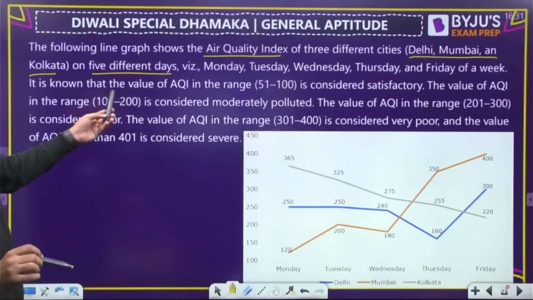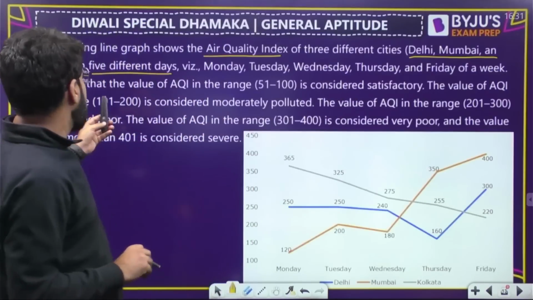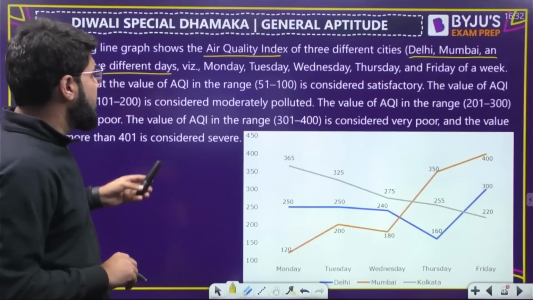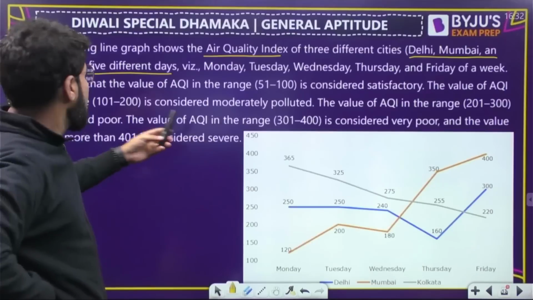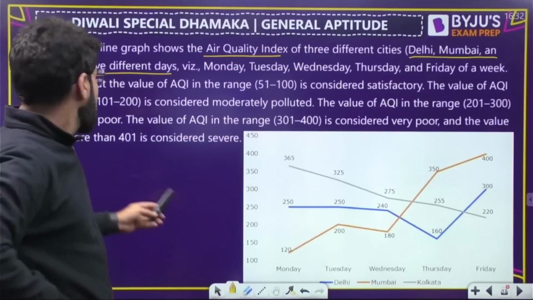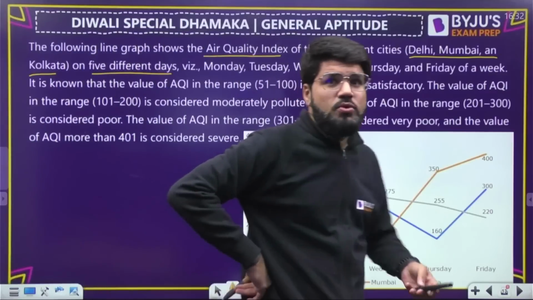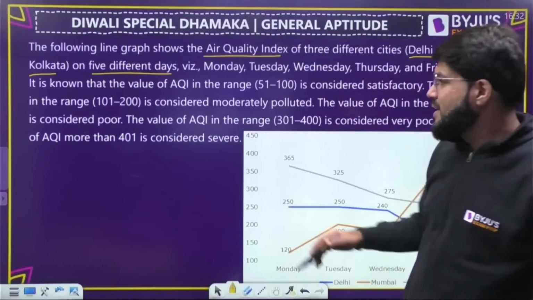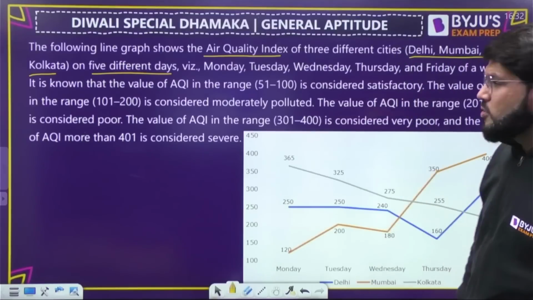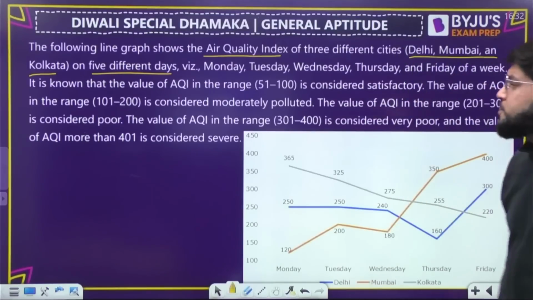It is known that the value of AQI in the range 51 to 100 is satisfactory. The value of AQI in the range 101 to 200 is moderately polluted. 201 to 300 is poor. 301 to 400 is very poor. And more than 401 is considered severe. That is what most days Delhi is having AQI currently. Otherwise, it is above 300 anyway. But okay, no problem.